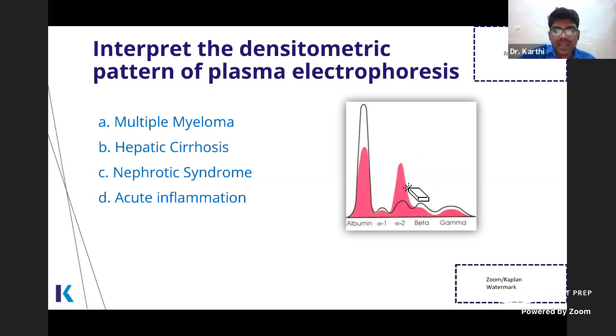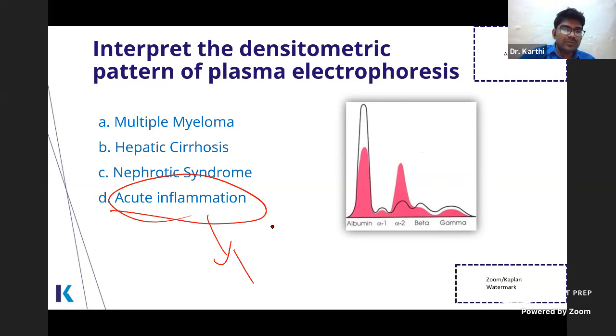So in acute inflammation, what will happen? You have acute phase reactants. Acute phase reactants are in the alpha region, so everything else will be normal. You will have alpha 1 antitrypsin, so alpha 1 will increase. Alpha 1 antitrypsin and C reactive protein come in this alpha region. So you'll have that increase, and some increase in the gamma.